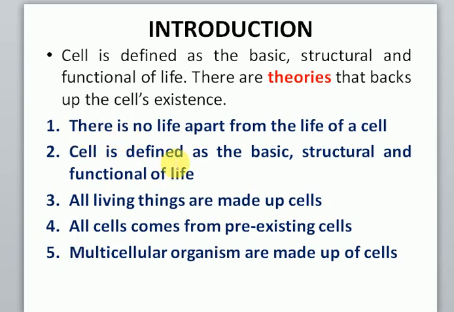Alright. So now, there is no life apart from the life of a cell. That means that everything an organ or an organism can do starts from a cell. Let me explain what that means to you in a minute. Now, cells form tissues, tissues form organs, organs form systems, and systems form the organism.